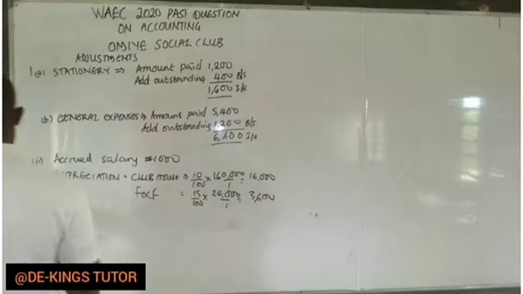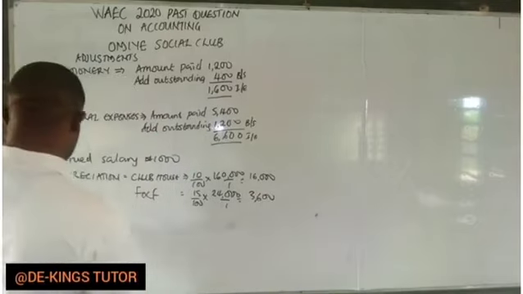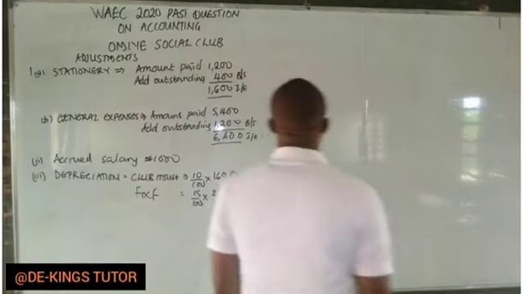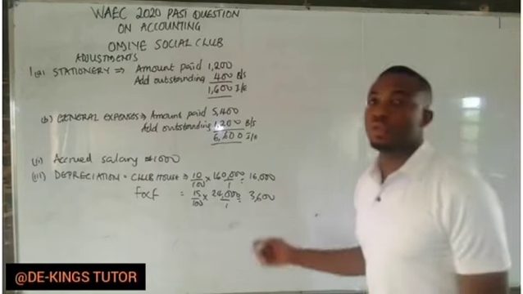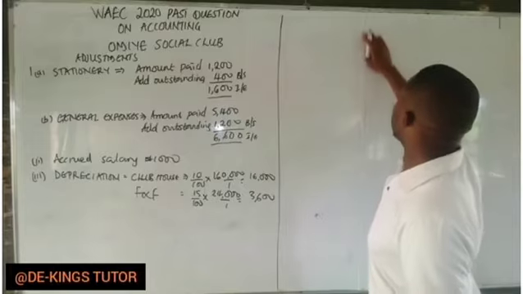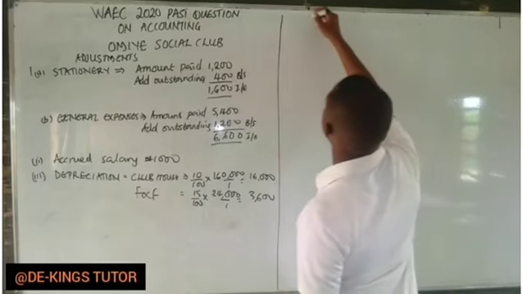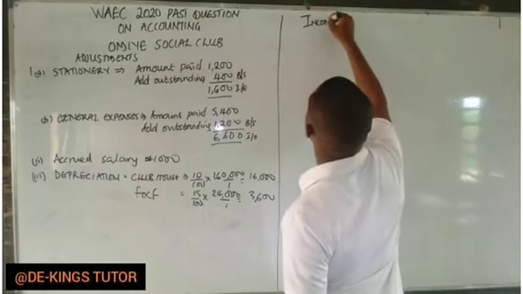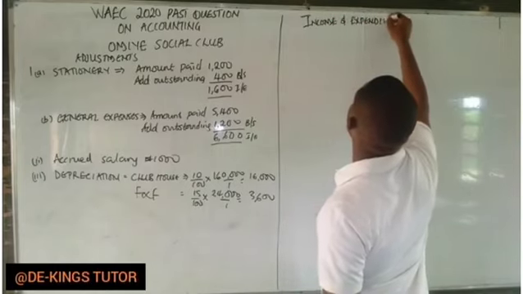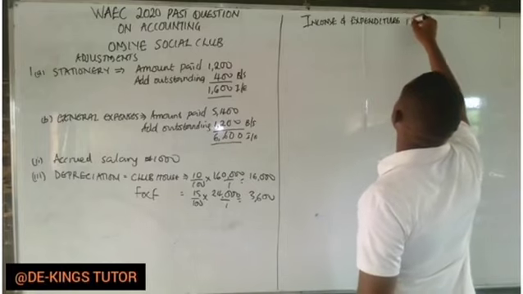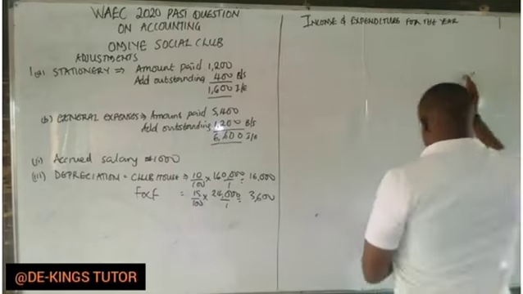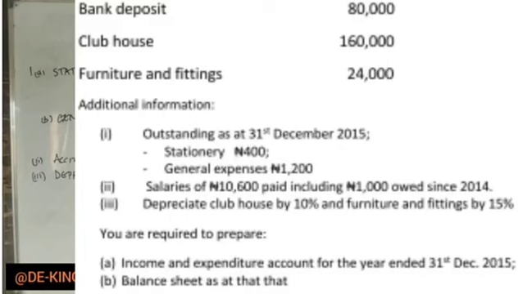Okay, I think that is all for the adjustment. So the next thing is to move into the solution proper. The first thing they ask us to prepare is income and expenditure. So we say income and expenditure for the year ended 31st December 2015.